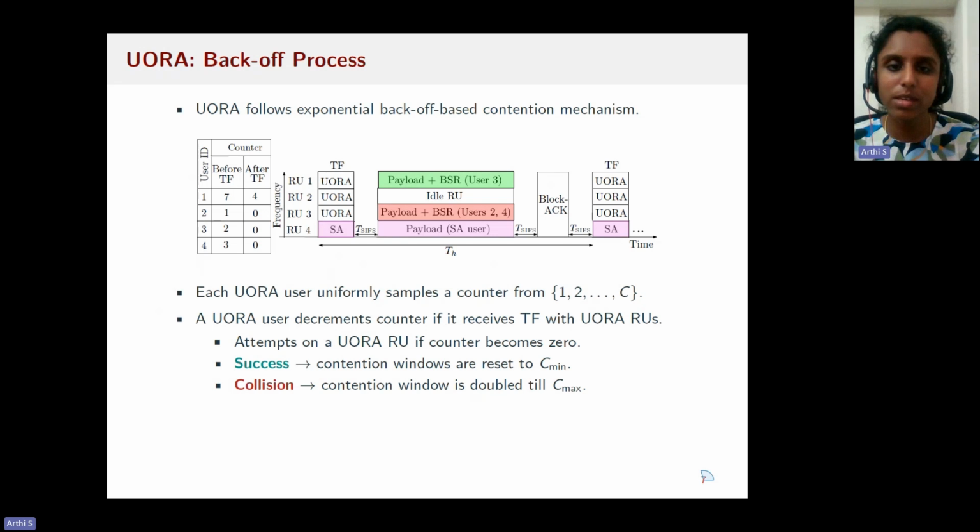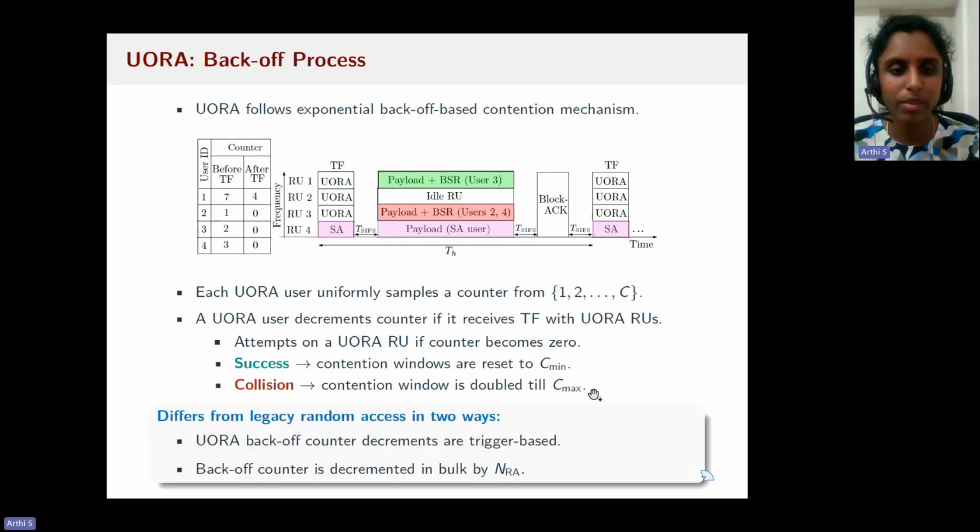If only one user is trying to attempt on one RU, there will be a successful transmission. And if there are more users attempting to transmit on a single RU, it will be a collision. And there is a possibility that a RU is chosen by none of the users. All these cases are shown in this figure. After every successful transmission, the contention window is reset to Cmin value. And after every collision, the contention window is doubled until it reaches Cmax.